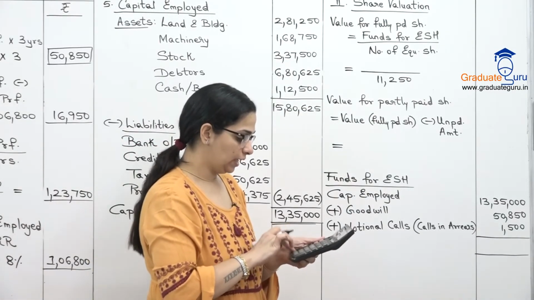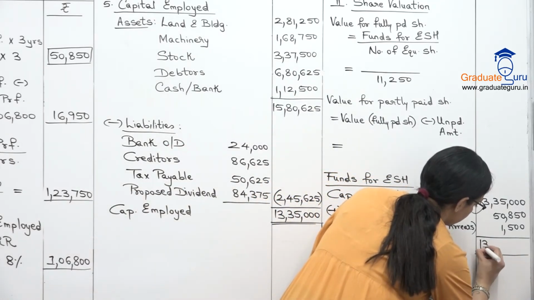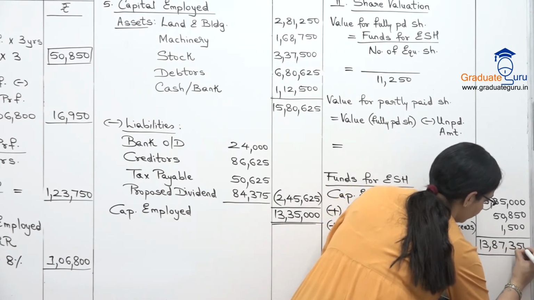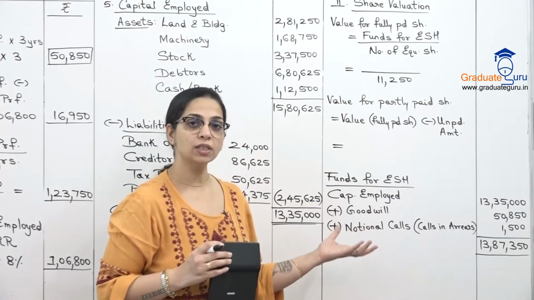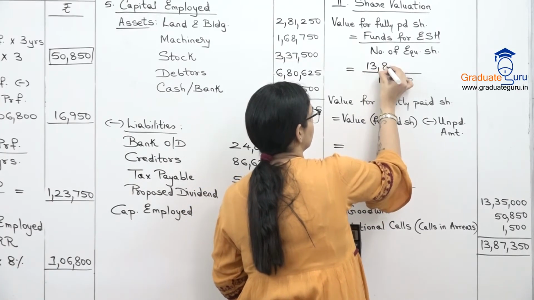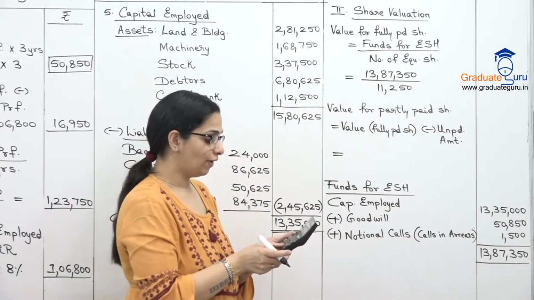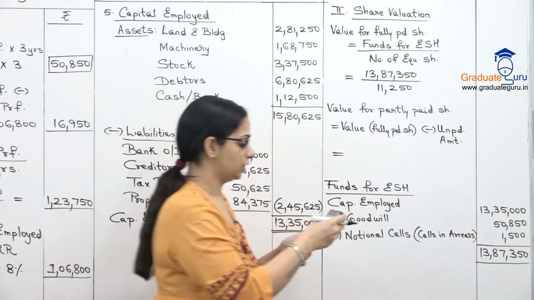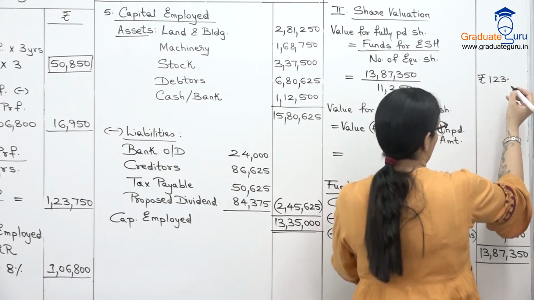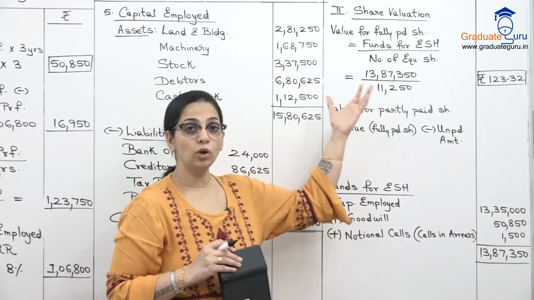So let's do the totaling. 13,35,000, 5850 and 1,500. We get 13,87,350. This is our funds for equity shareholders, which I will use over here. 13,87,350 divided by 11,250, we get 123.32. This is the value for a fully paid up share.